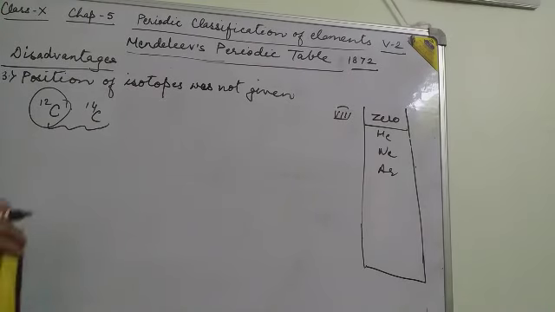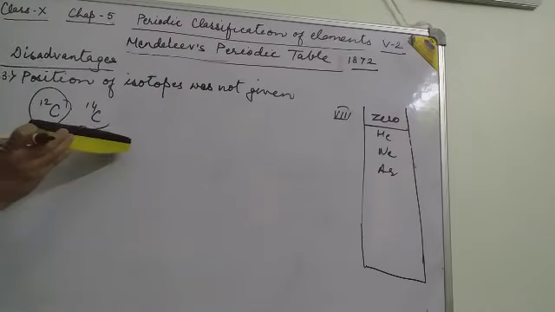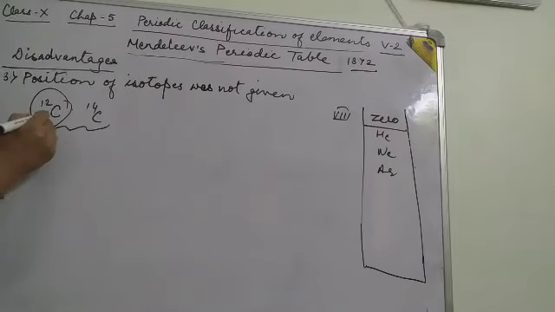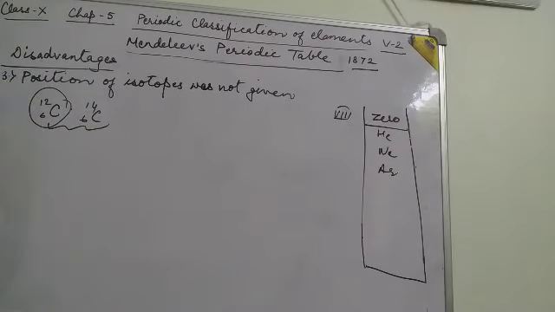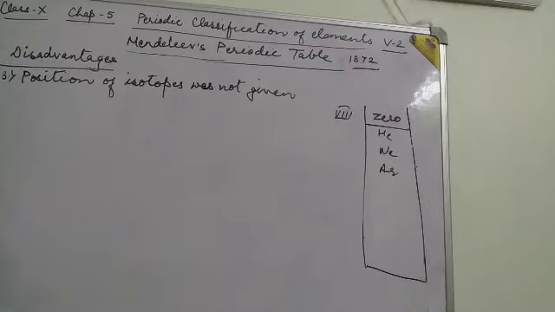In the modern periodic table, carbon is placed according to the atomic number, and the atomic number of these two is the same. So the position of isotopes was not given by Mendeleev.